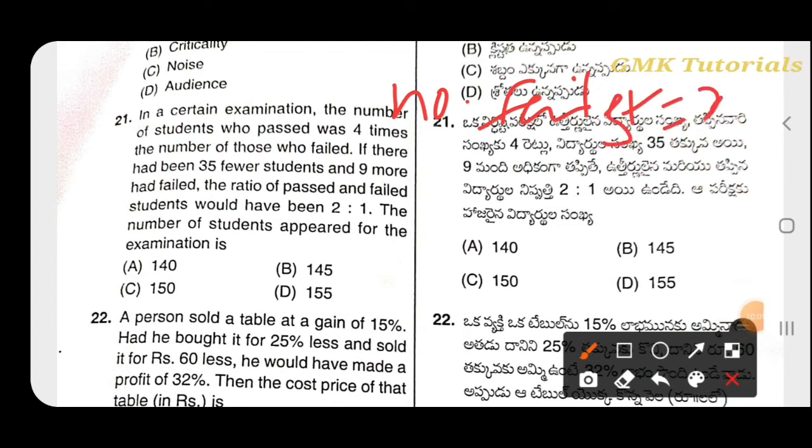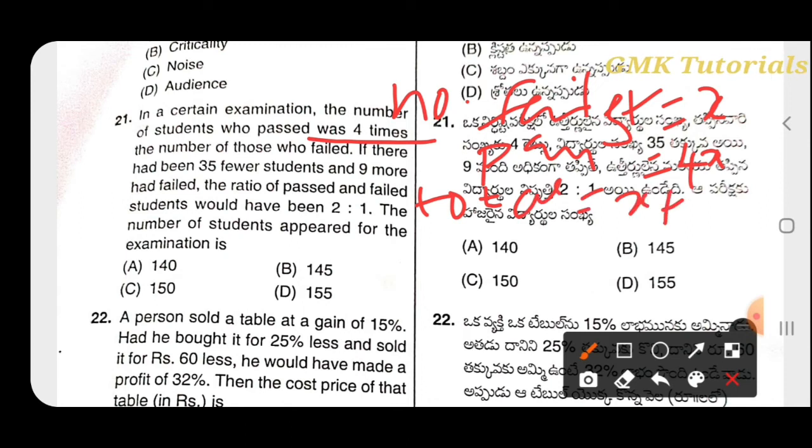The failed students are x and passed students are 4x. Here they gave 4 times, so that's why we take it as 4x. Total is x plus 4x, that is 5x. Then they gave 35 fewer students and 9 more failed.